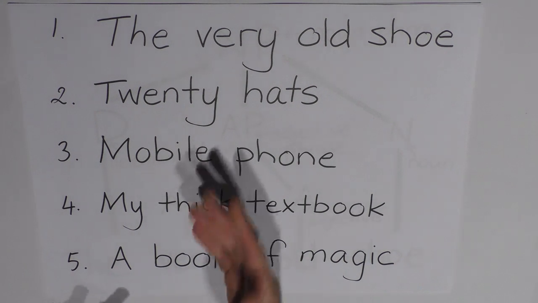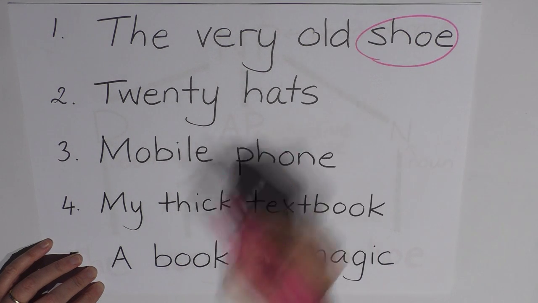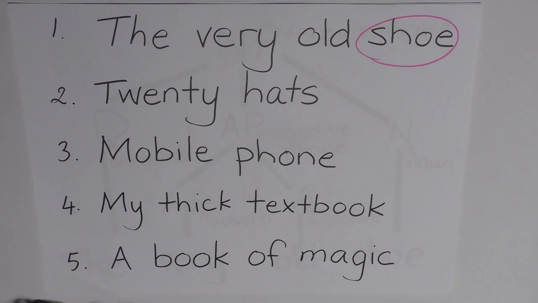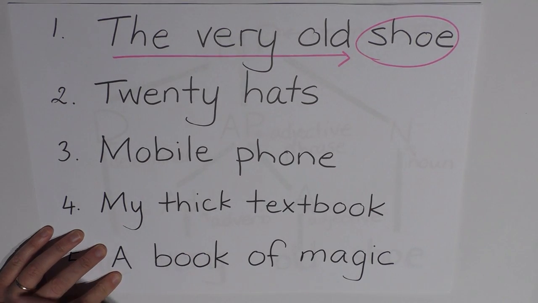So in the first noun phrase, the very old shoe, shoe is the head word. And the other words are pointing towards this head word. It gives us information about the head word. Which shoe? The shoe. The shoe that we had talked about earlier, the shoe that I'm pointing to. What type of shoe? Well, a very old shoe. So shoe is the head of the phrase, and shoe is a noun. Just a side note here, very is not directly pointing to shoe, but rather to old, which is pointing to shoe. So it's still part of the whole noun phrase.